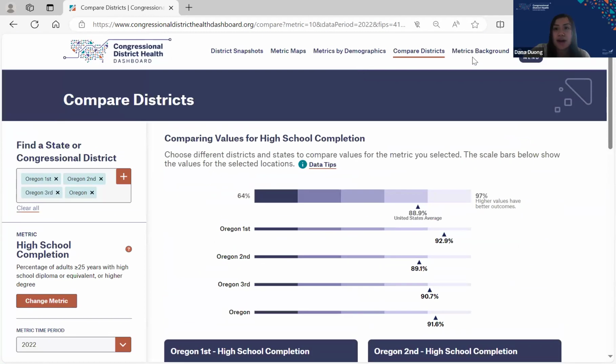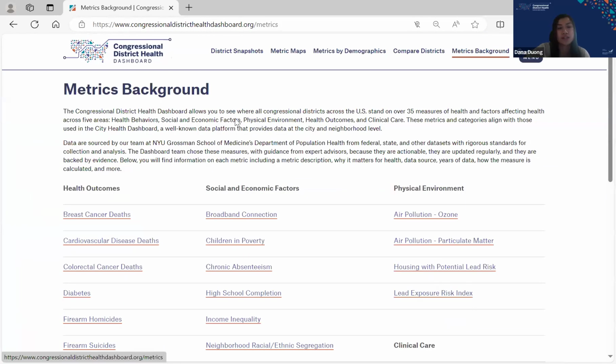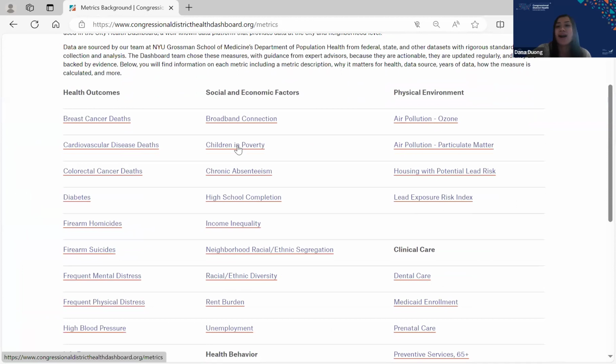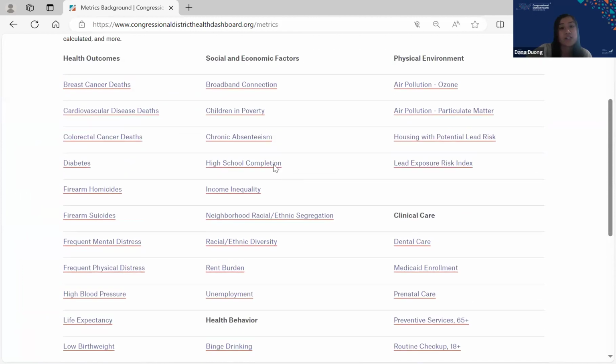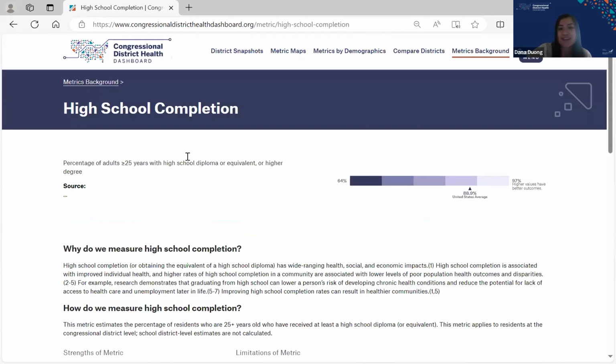So now I can also dive into the metrics background section. So I have all this great new info about high school completion, and I kind of wanted to learn a little bit more about why the dashboard measures it and how it measures it. You can go onto this page and select the one of interest. So sticking with the same theme again, going to stick with high school completion, and it has more information about how we calculate it and all of that good stuff.